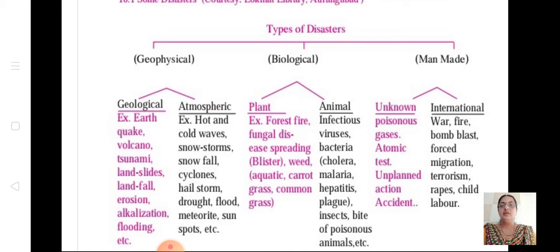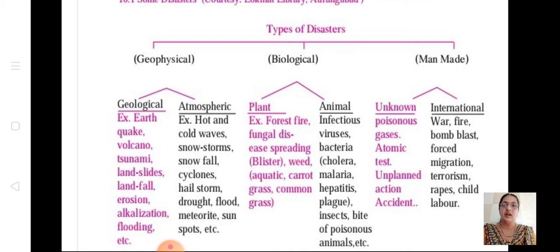Okay, children, we have learned what all we learned today. We learned the general, what is disaster, what happens when there is disaster. There is huge loss of life as well as property, isn't it? And we cannot avoid the natural calamities, the natural disasters. They cannot be predicted, they cannot be avoided. And man-made ones can be avoided, like deforestation. Due to deforestation, there are so many problems arising. So this all can be avoided, and they are made by man.